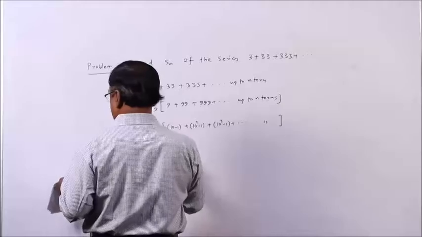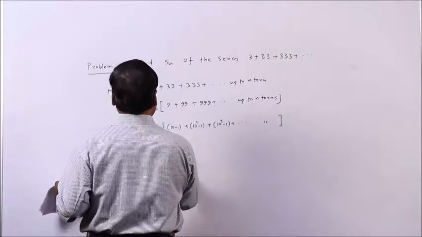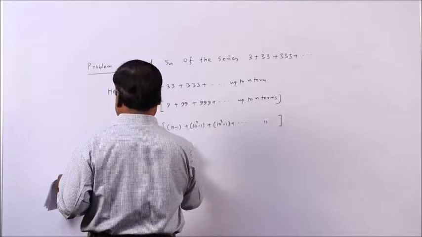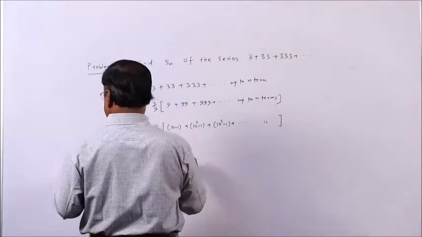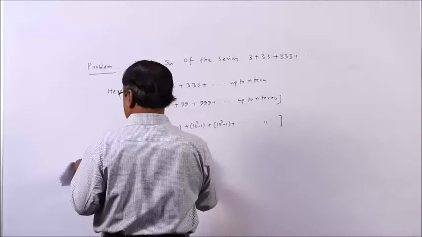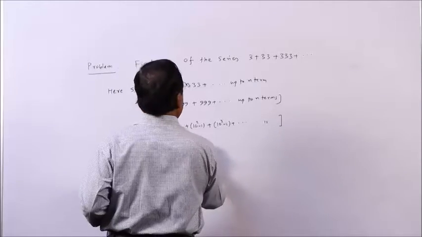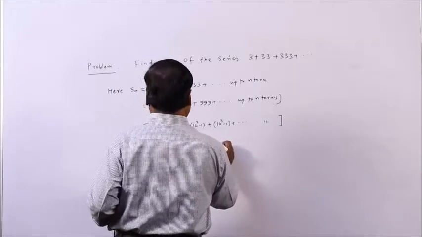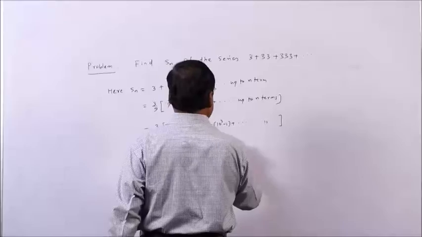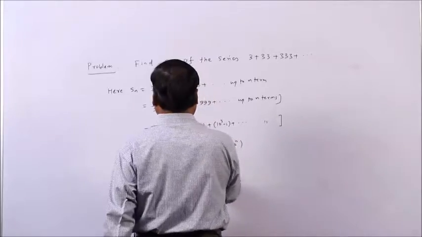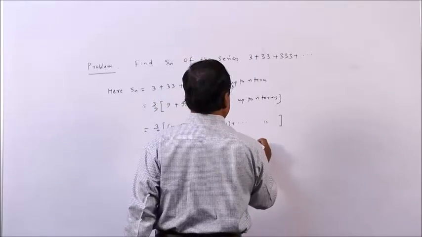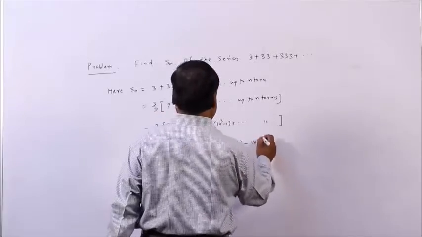So, therefore, 3 by 9, this is, you can say this will be 10 plus 10 square plus 10 cube up to last will be 10 to the power n, minus 1 into n, because there are n terms.